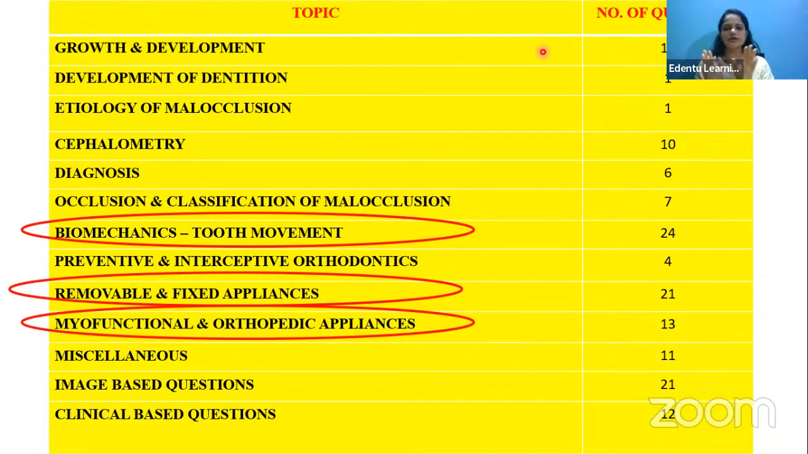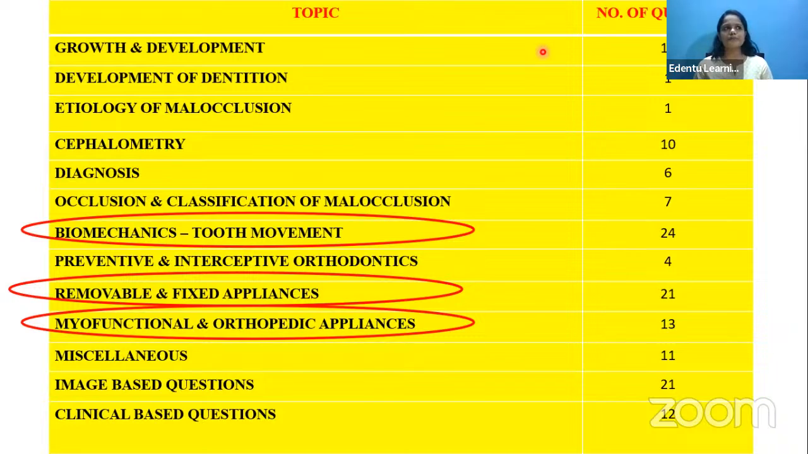So I'll suggest that while studying the etiology of malocclusion in ortho, you cover the topics of pedo also. So that will be very helpful for you. Cephalometry is an exclusive topic in ortho. You have to study it separately.